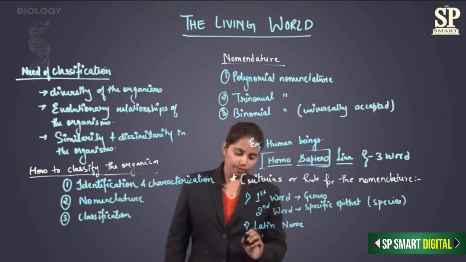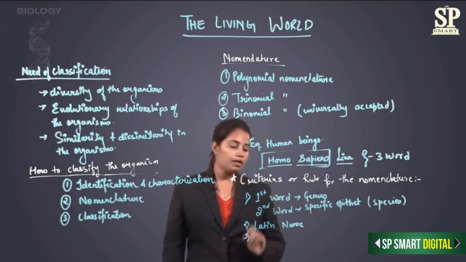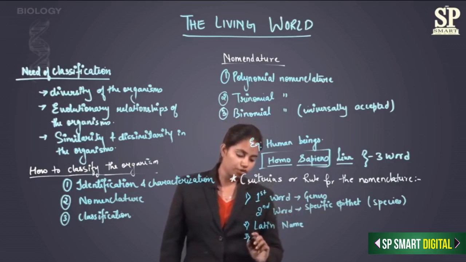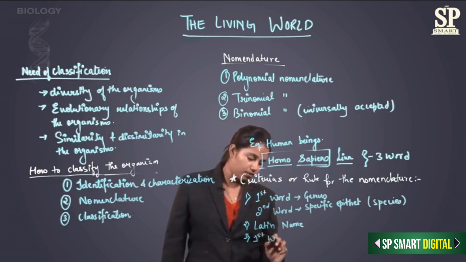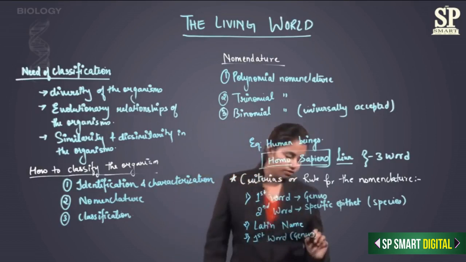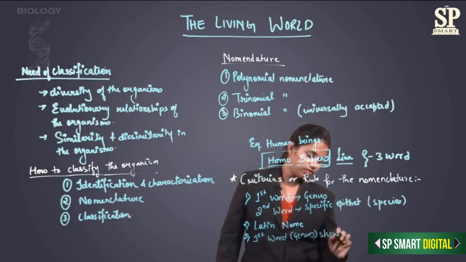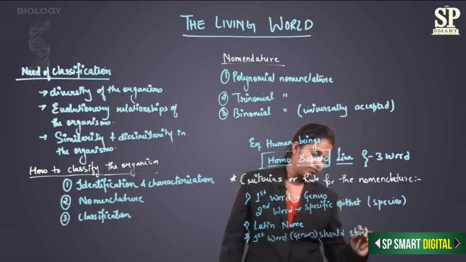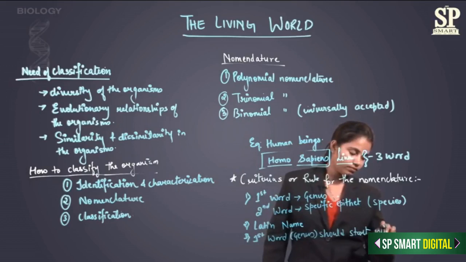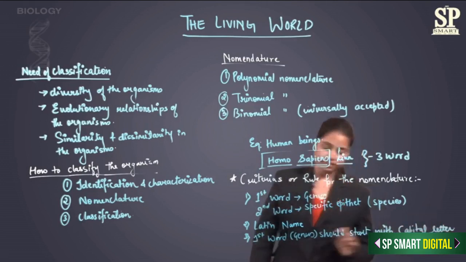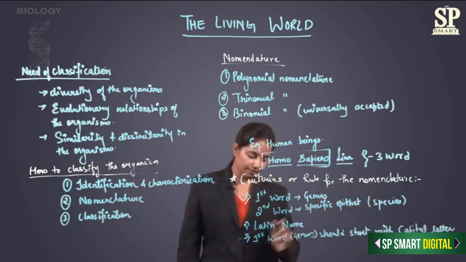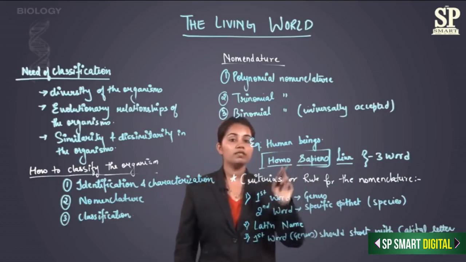Now coming to the third criterion, my first word, which is the genus, should always start with a capital letter, and the second word, which is the species or the specific epithet, should always start with a small letter.